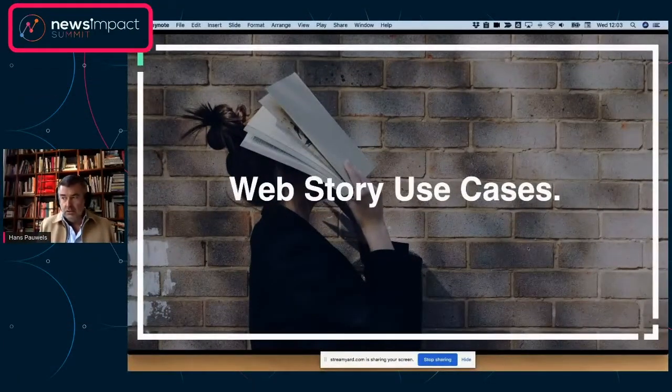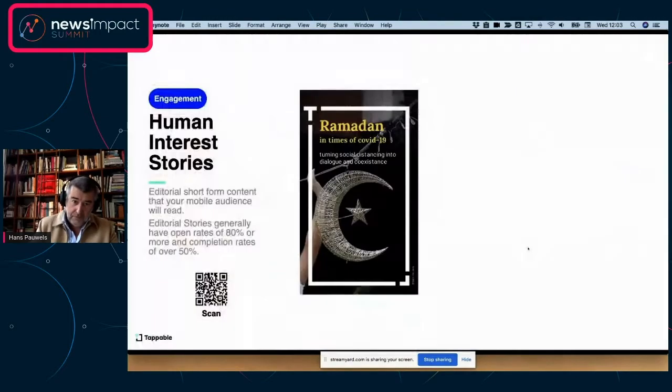Right, so let's look at a few web story use cases, because I think that's quite valuable as well. What can you use web stories for as journalists, as media operators? All of the use cases that I'm going to show now, we haven't just plucked them out of the air. They have been tried, they have been tested, and we know that they work.